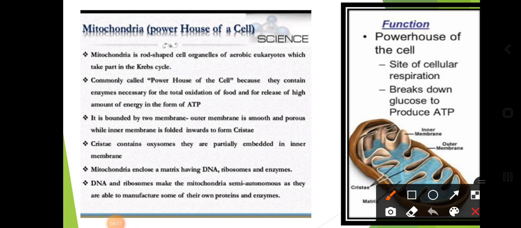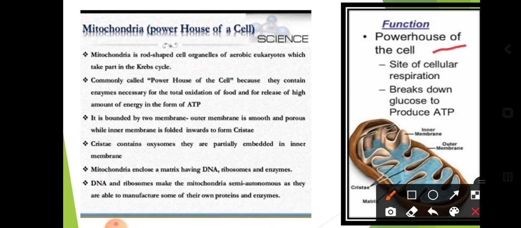Powerhouse means what? Which type of power is it? Okay, let's discuss this powerhouse of the cells. That is, it breaks down glucose to produce ATP. The energy required for various chemical activities needed for life is released by the mitochondria in the form of ATP itself. Okay, so ATP is nothing but adenosine triphosphate, which provides energy to the cell body. So that's why it is called the powerhouse of the cells.